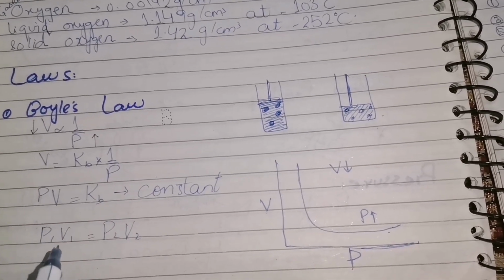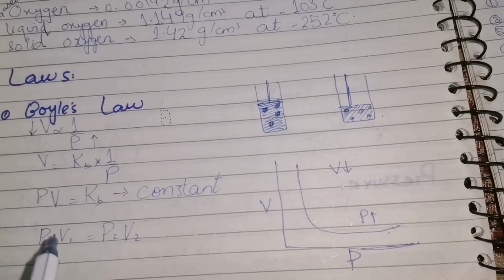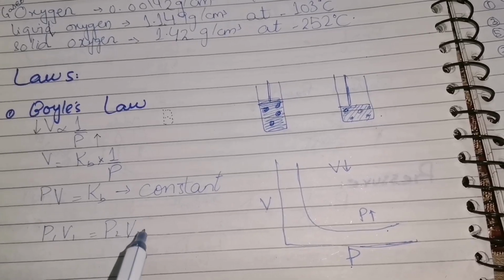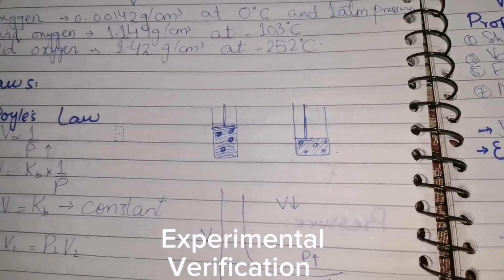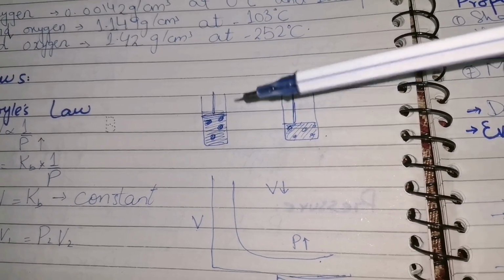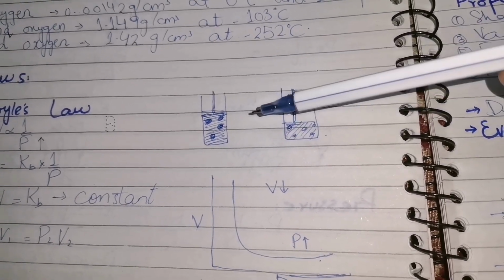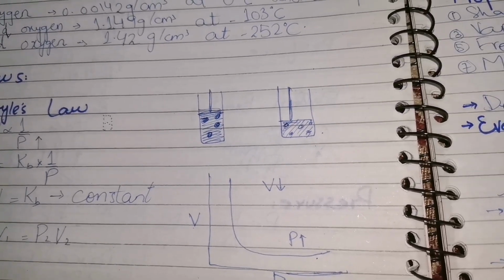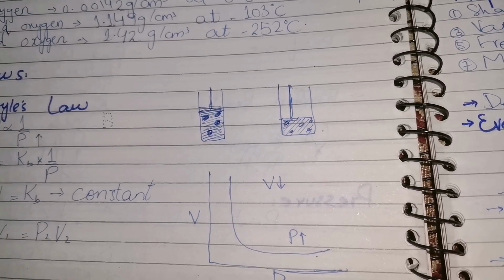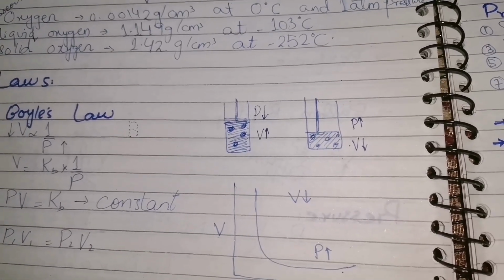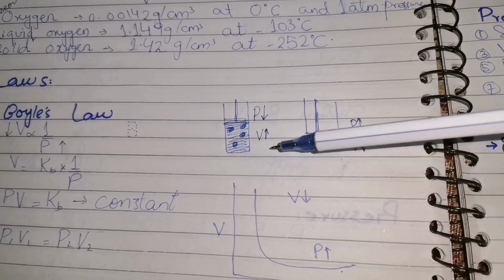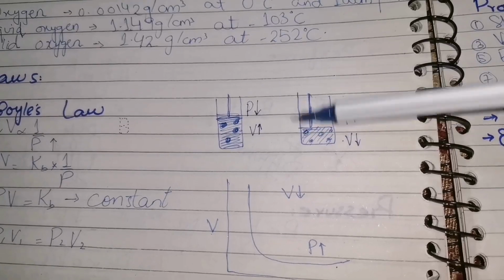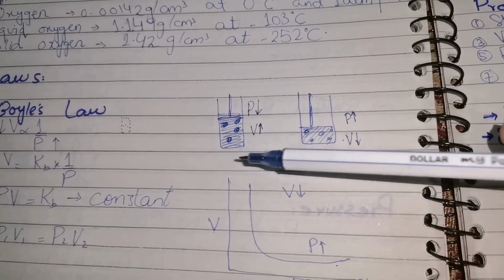If we have two substances that have a volume and a pressure, we can write the formula this way: P1 V1 is equal to P2 V2. In the diagrammatic representation of Boyle's law, here we can see that the volume is greater and the pressure is low. Here the volume is low and the pressure is greater. They both are in inverse relation to each other. Have a look that the pressure is less and the volume is more in this case, and the pressure is greater and volume is less in this case. They both are inversely related to each other as we studied in Boyle's law.